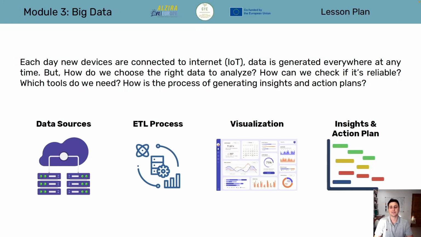So in this scenario, the questions we would like to answer are: how do we choose the right data to analyze? How can we check if it's trustful or reliable? Which tools do we need to analyze it? How is the process of generating insights and action plans?